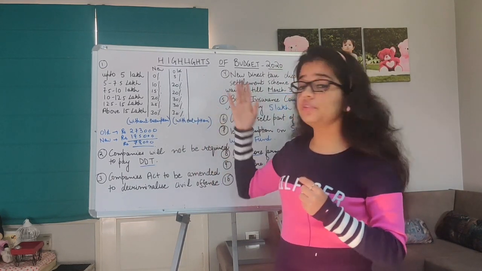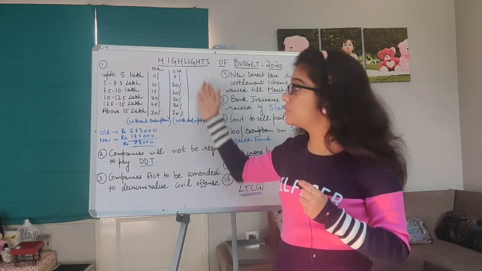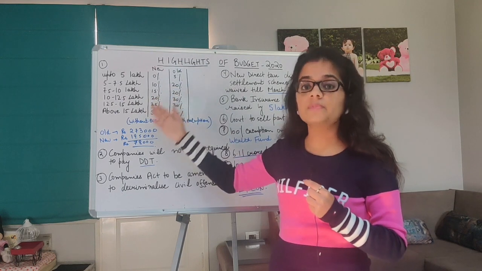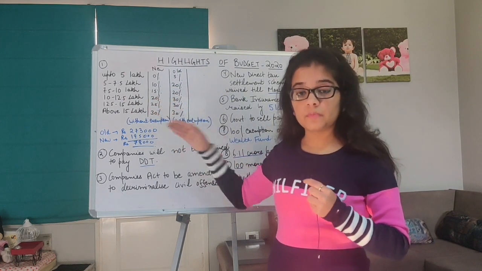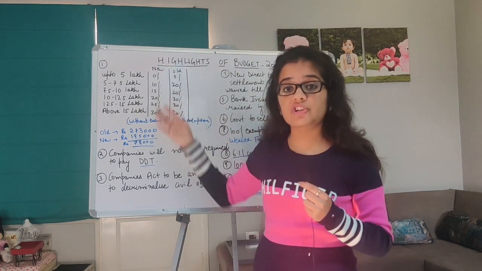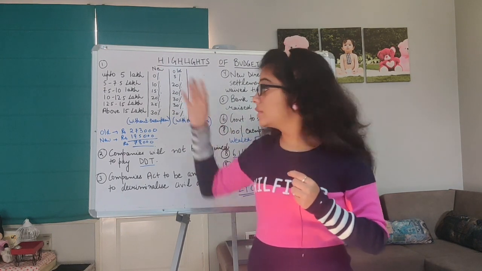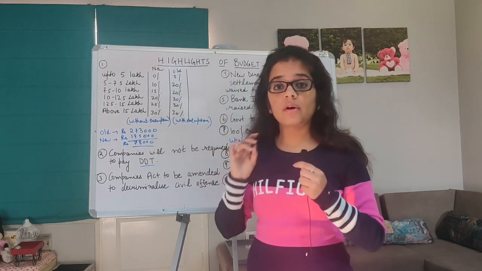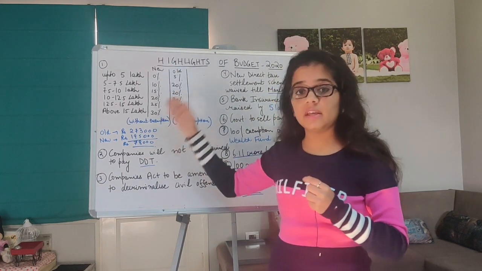But if you want to shift from the old tax rate to the new tax slabs, then it is only for the people who are willing to forego these deductions and exemptions, right? So you cannot take any of these exemptions and deductions if you follow the new tax rate.